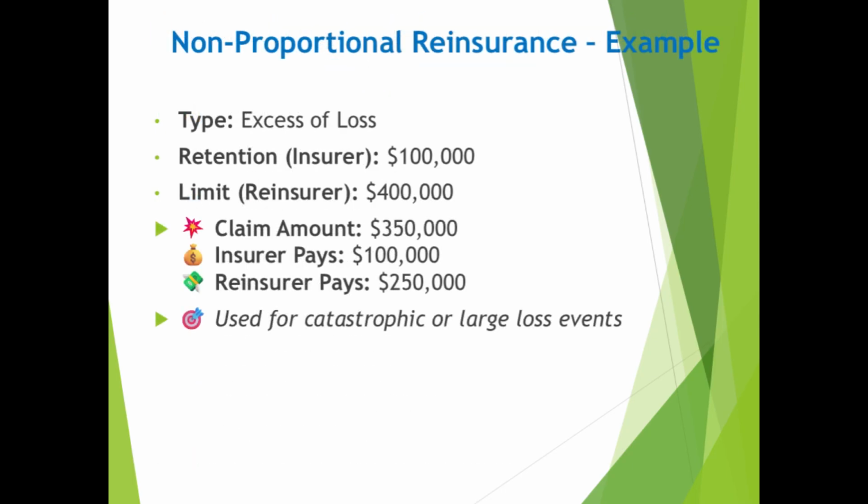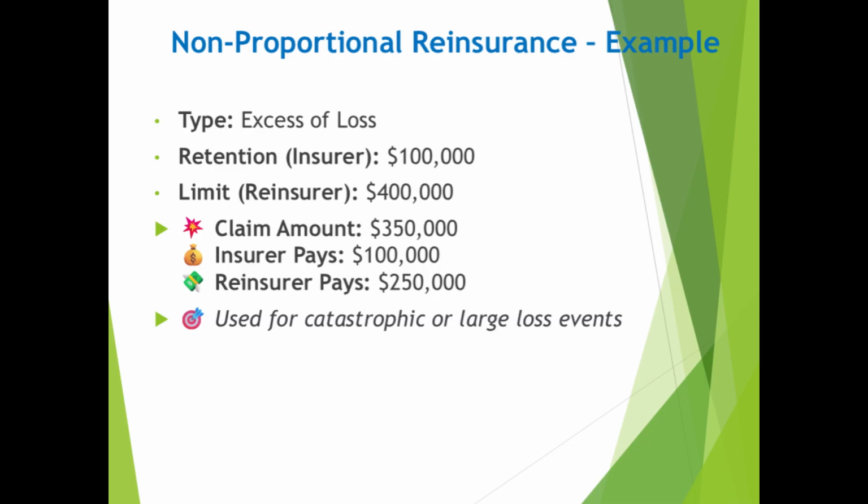Non-proportional reinsurance example. Assume the insurer has an excess of loss treaty with a retention of $100,000 and a coverage limit of $400,000. Now, imagine a major claim arises for $350,000.